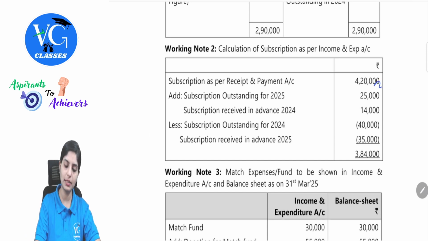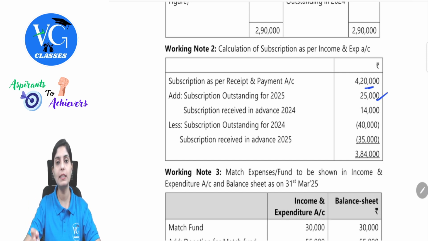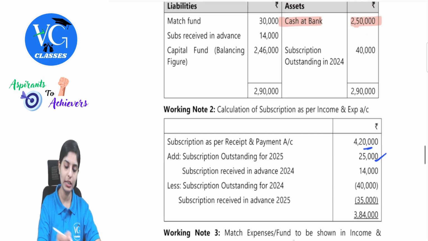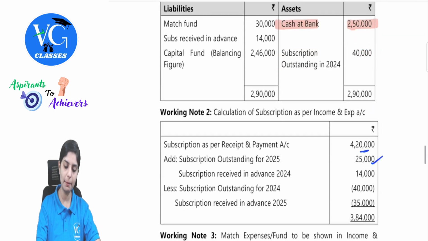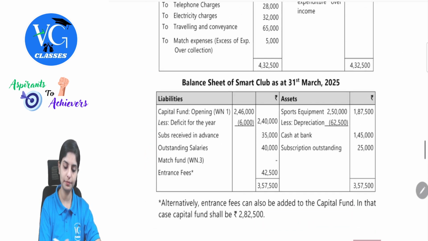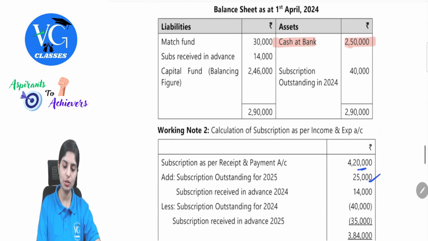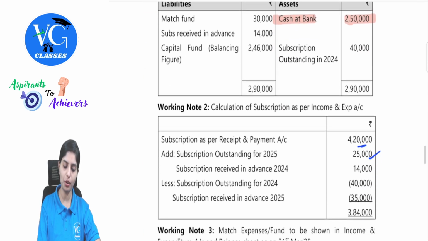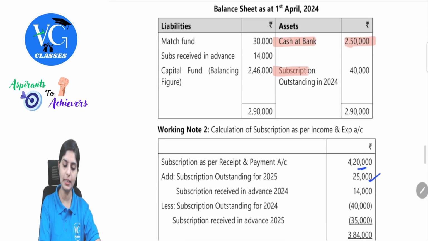See, subscription as per receipts and payments. Subscription outstanding for 2025 belongs to the current year, so we will add this. Likewise, we'll also understand the alternate treatment of this. This is your closing outstanding, so this is in the nature of receivable, so it will appear in your balance sheet. See here in the closing balance sheet, 25,000. Subscription outstanding 25. Likewise, subscription outstanding 2024 will be again your opening asset. So 40,000, that will also be reflected.